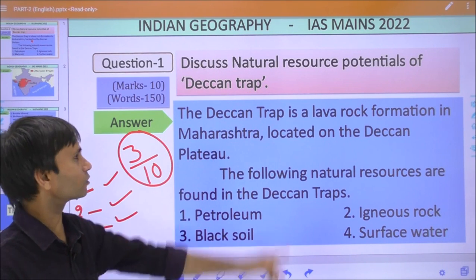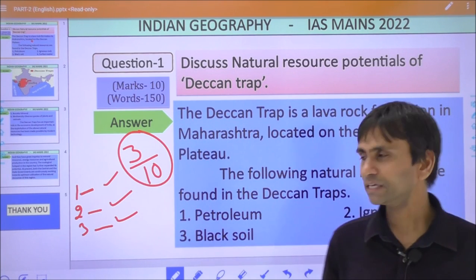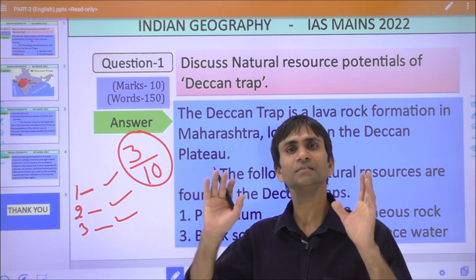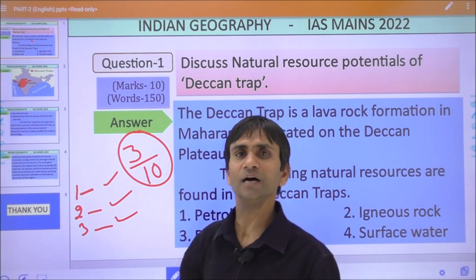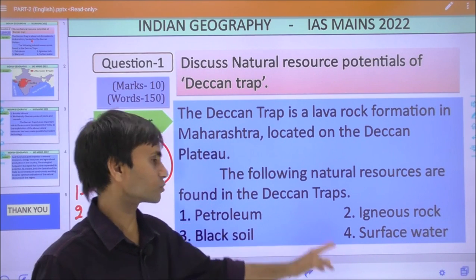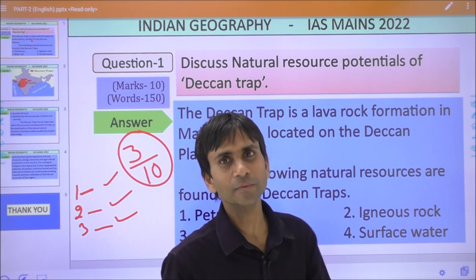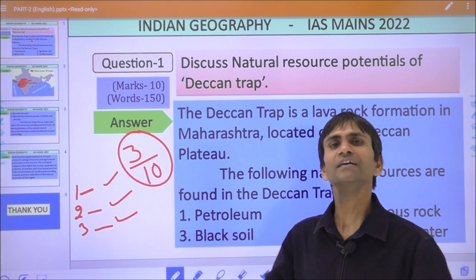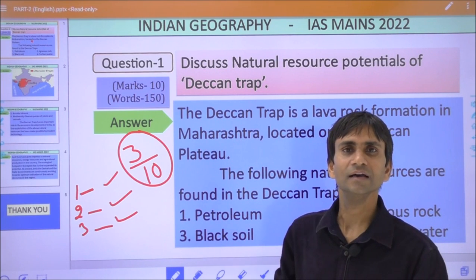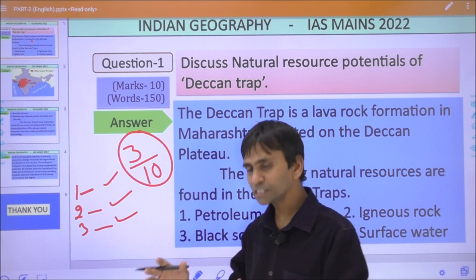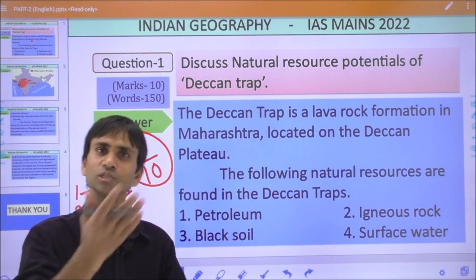So this is the core part of the answer, potentiality. In the third paragraph, you have to be clear. Here potentiality means the maximum or optimum utilization of the above-mentioned natural resources, because at present both the union or state government, with their maximum effort, are extracting these minerals, and this is not a sufficient level of utilization of the natural resources.